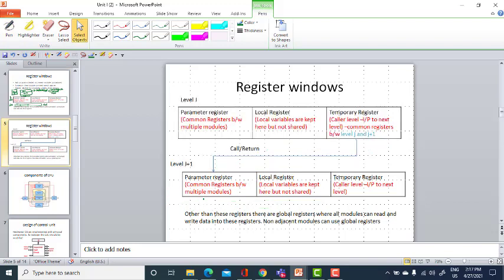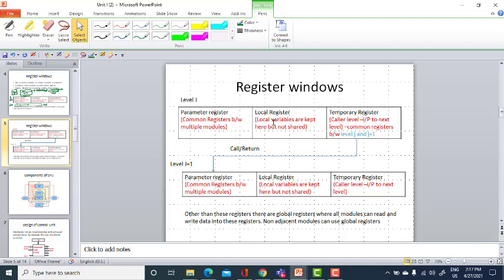So now I said about level J and J plus 1. For each level you will be having dedicated registers. Those registers are classified into three different register sections, namely parameter register section, local register section and temporary register section. Parameter registers are common between multiple modules, so variables and data can be shared and passed.